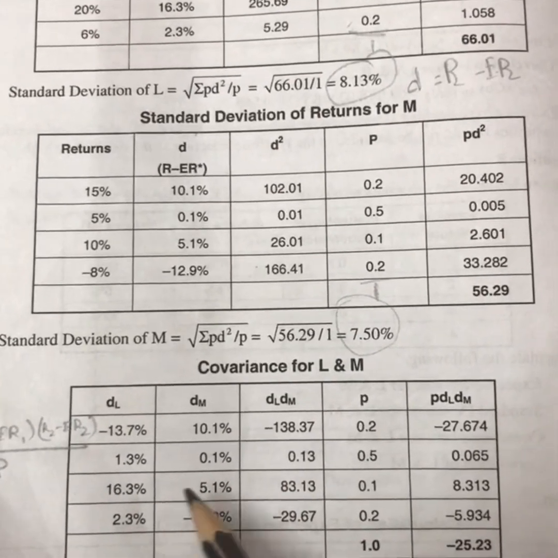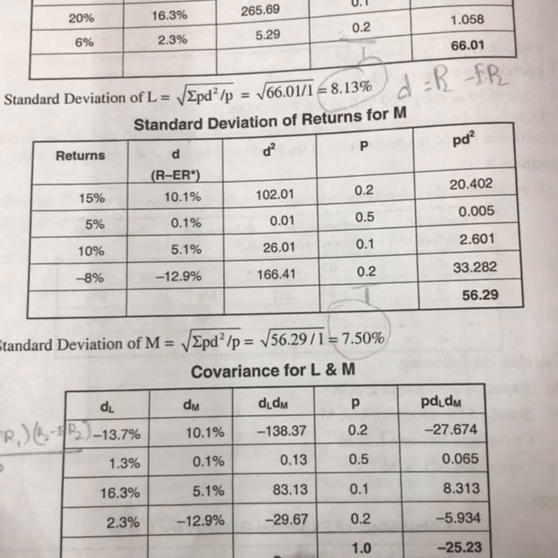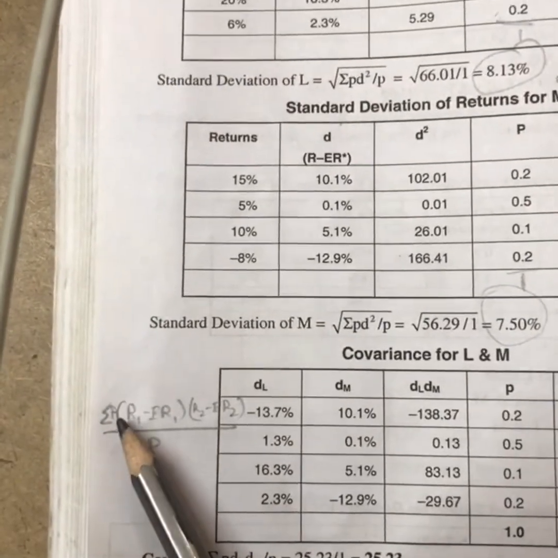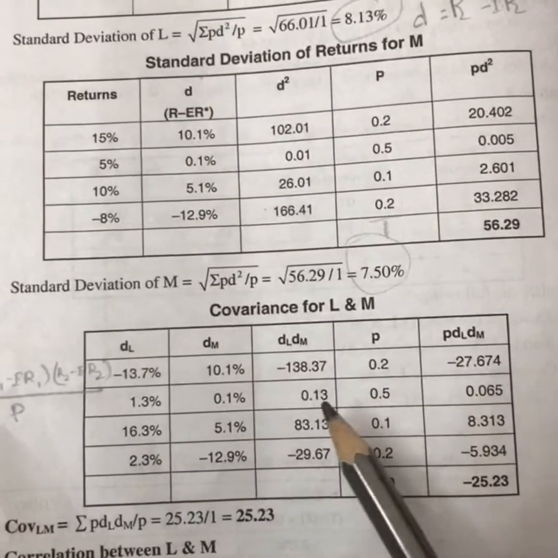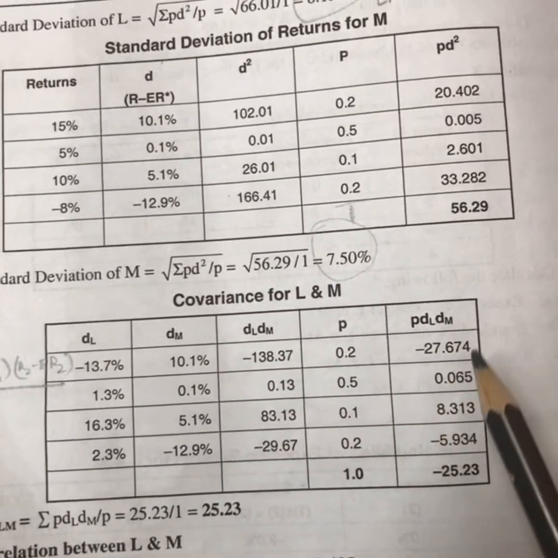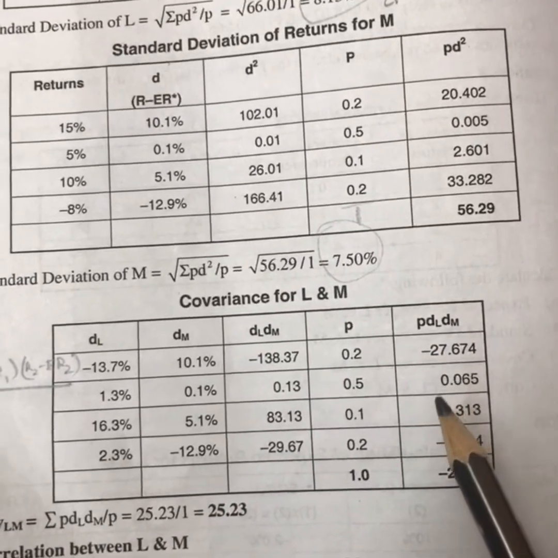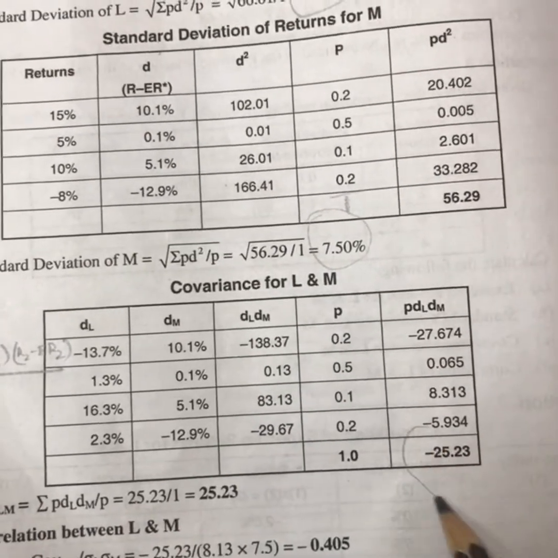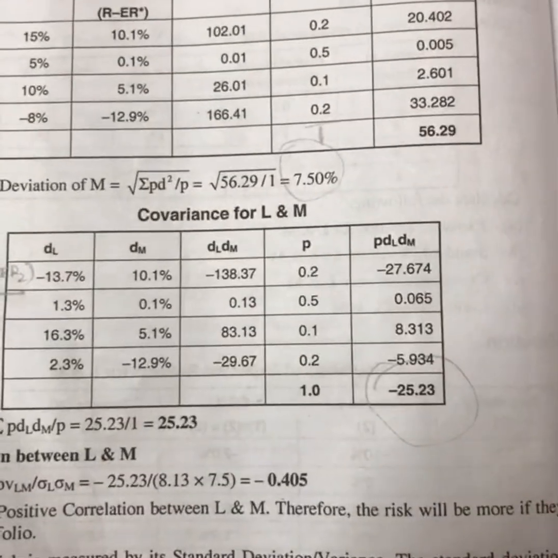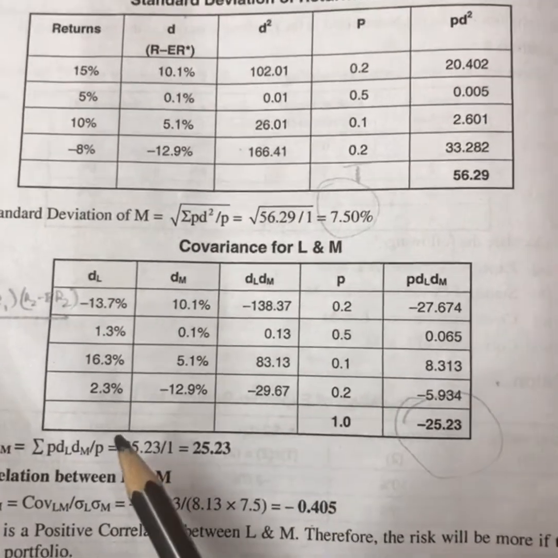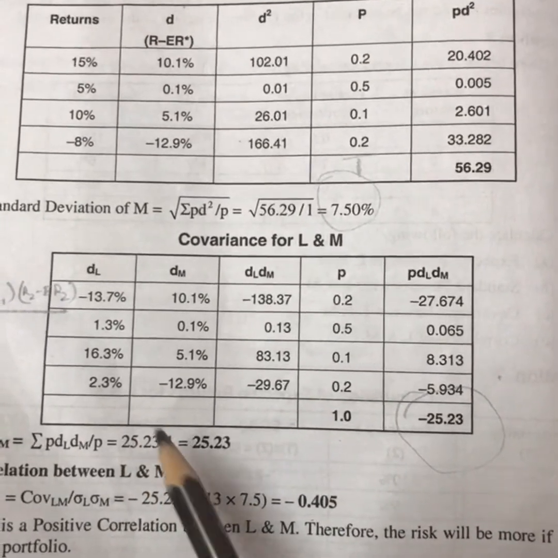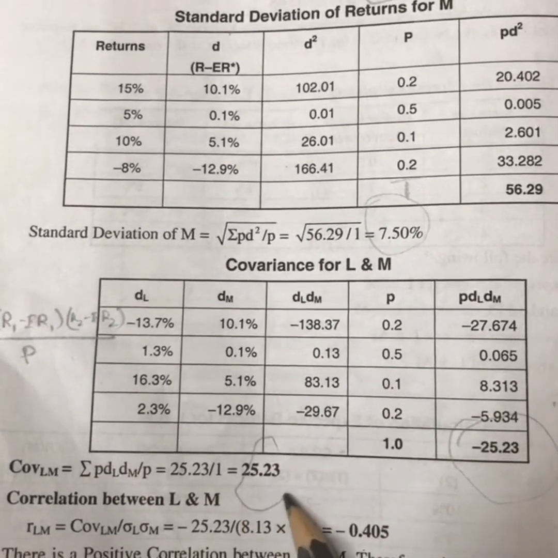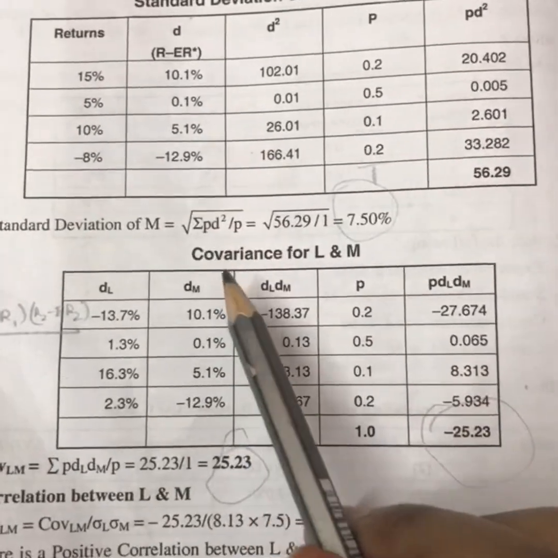Likewise, you have to multiply these two columns. Okay, you get dl into dm. Okay, with that I will multiply the probability. That is what the formula says, right? Probability into these two. Okay, so if I multiply these values with the probability, I will get minus 27.674, 0.065, 8.313 and minus 5.934. So we get the total of minus 25.23. So this value we will substitute in the formula. It is 25.23 divided by 1, because the formula says divided by the probability. So divided by 1, you get 25.23. This is how we calculate the covariance.